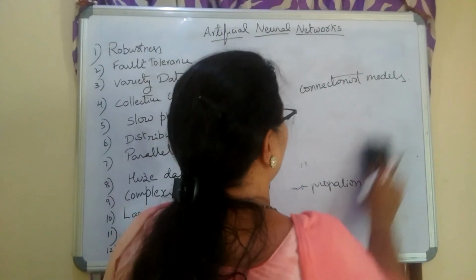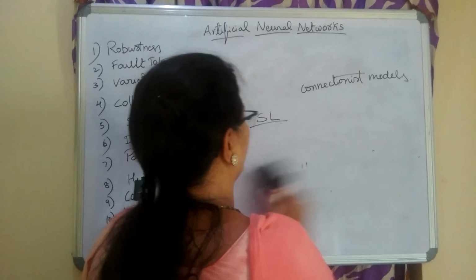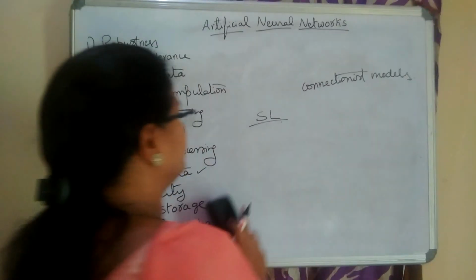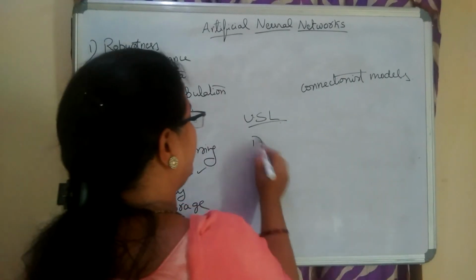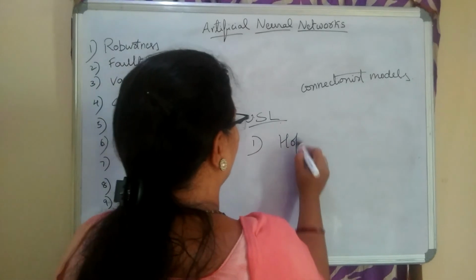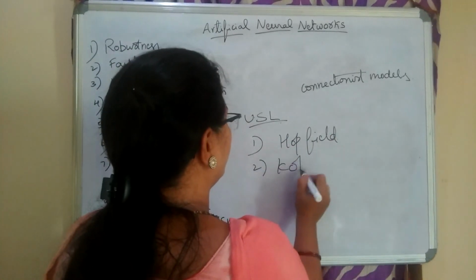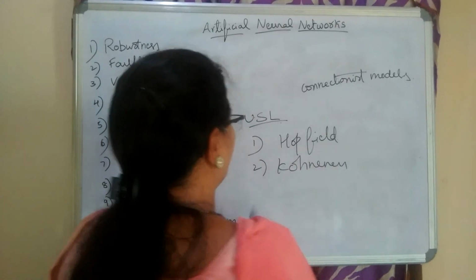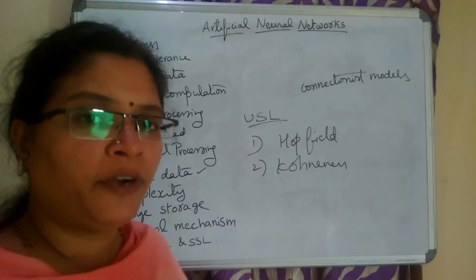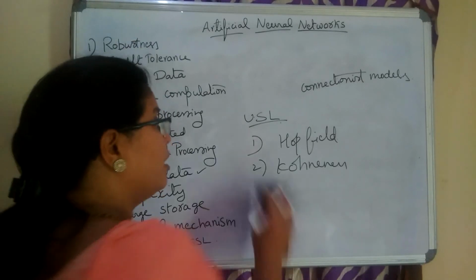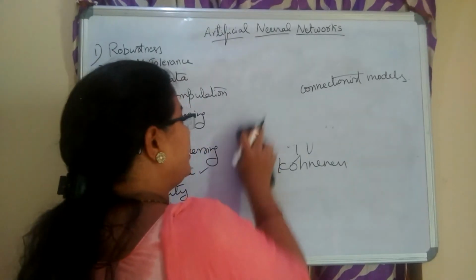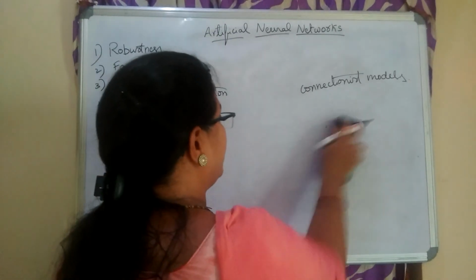Whereas for unsupervised learning, we have Hopfield neural networks and Kohonen neural networks. Like that, we have different kinds of neural networks for handling unsupervised learning and clustering type of data, or grouping type of data.